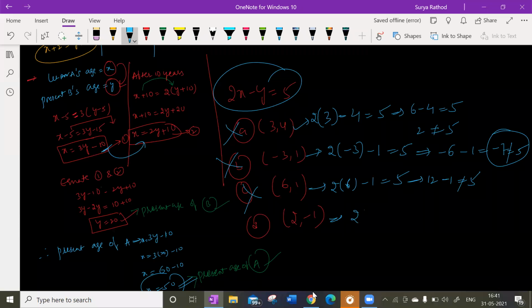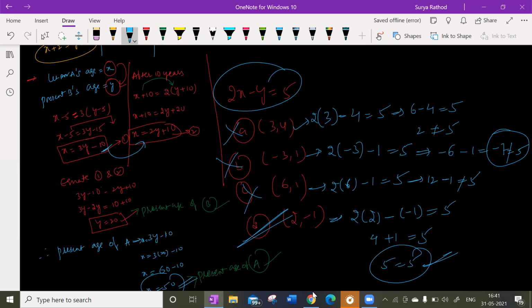Substitute the third option. 2 times minus 2 minus of minus 1 is equal to 5. So 4 plus 1 is equal to 5. 5 is equal to 5. So option D is correct. So 5 is equal to 5 we are getting only in option D.